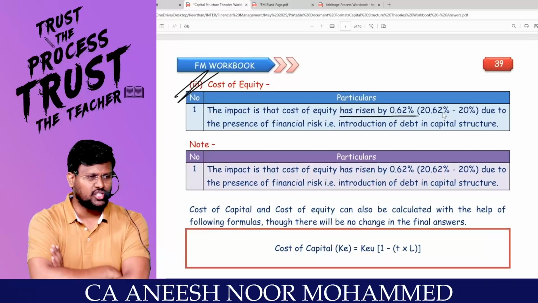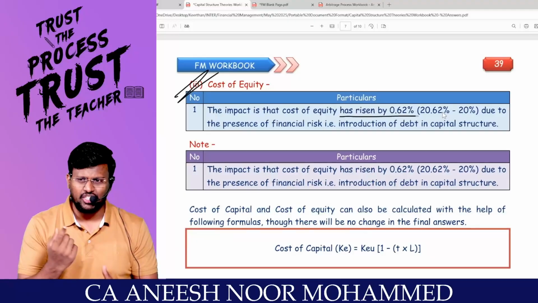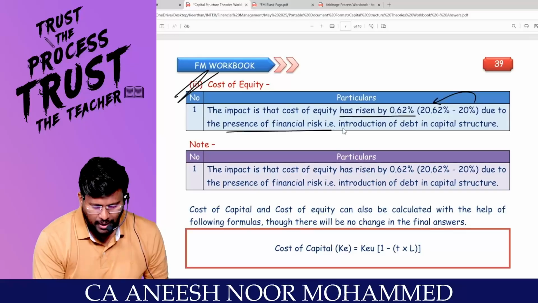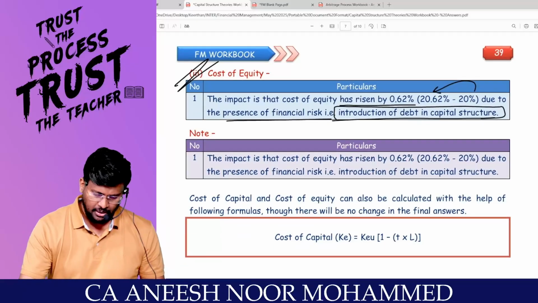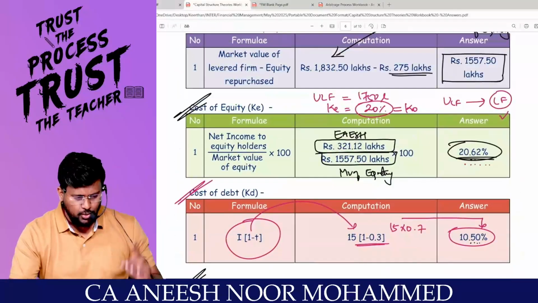Why does the equity cost have to increase? Because you have injected debt into the structure and converted the unlevered firm into a levered firm, the equity shareholders of the levered firm will start fearing. That's why the expectation has been raised from 20 to 20.62 due to the presence of financial risk, that is, the introduction of debt into the structure. We have analyzed the impact on the value of the firm.